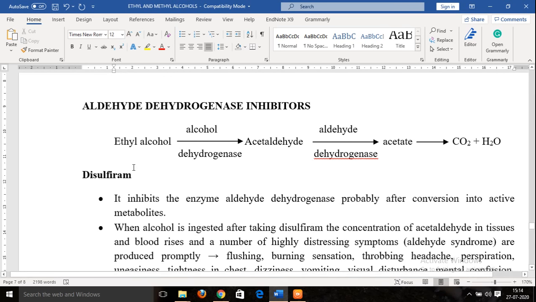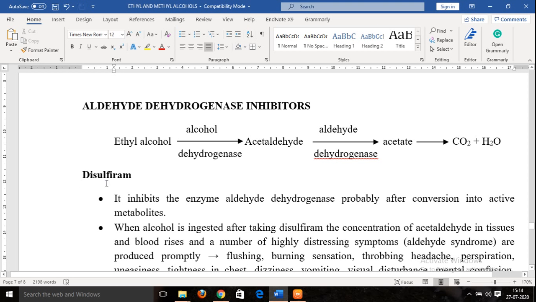Now this drug disulfiram acts as an inhibitor of this enzyme aldehyde dehydrogenase, which is involved in the metabolism of ethanol. So if disulfiram is consumed, the metabolism of ethanol will halt at this particular step. Acetaldehyde will not get metabolized further into acetate, and then further it will not be able to get hydrolyzed. So acetaldehyde will start accumulating in the body if anyone consumes alcohol after taking this drug disulfiram.